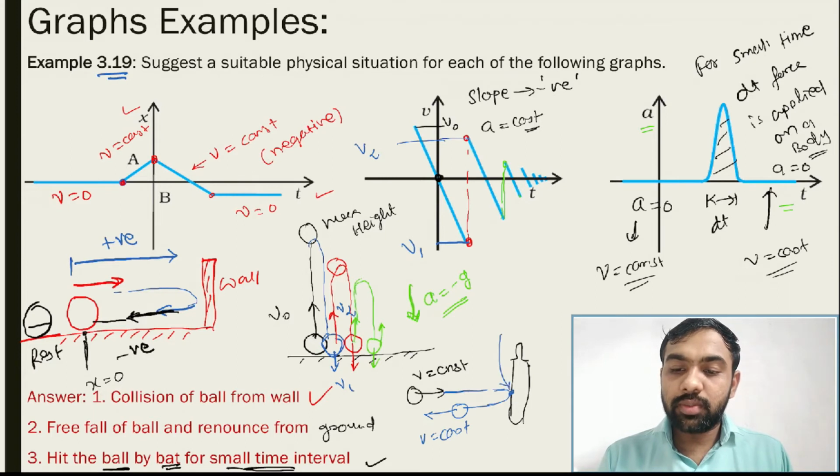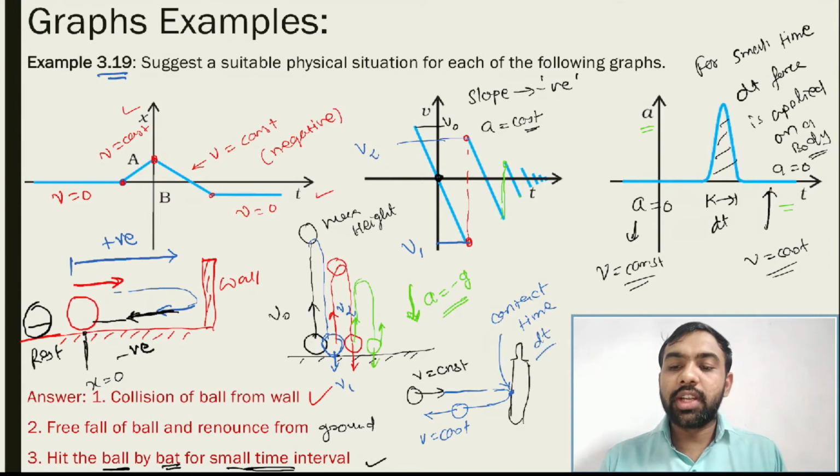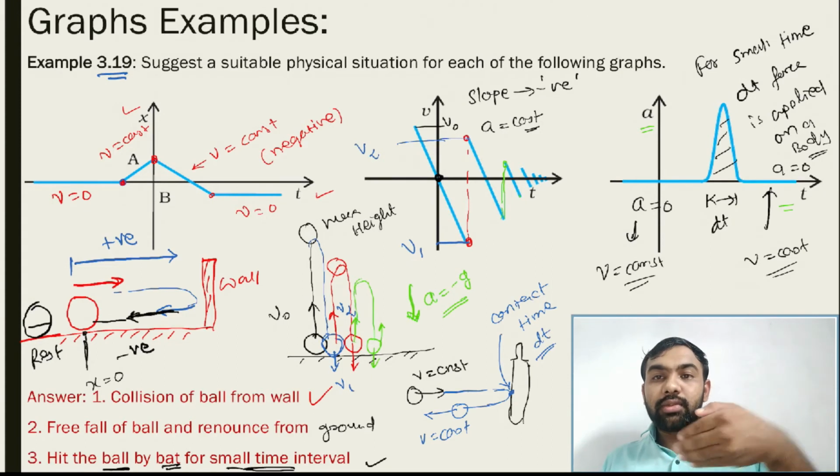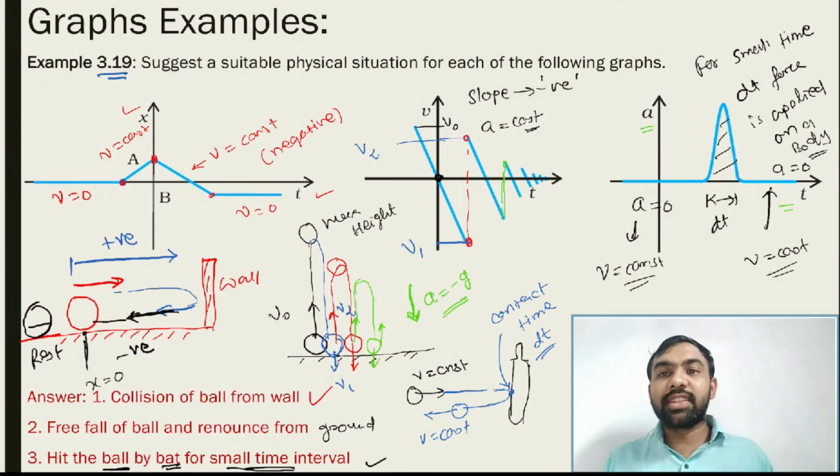So what is the contact time? The contact time is dt. It means the batsman collides with the ball for only dt time, so the contact time of ball and bat is dt. So the batsman applied the force on the ball for the small time dt. So during this time the acceleration is applied. So this type of situation is given to us. These are the three graphs given in example number 3.19, and we understand all the graphs with the real life example. Okay, let all of you note this, then after we go to the next.